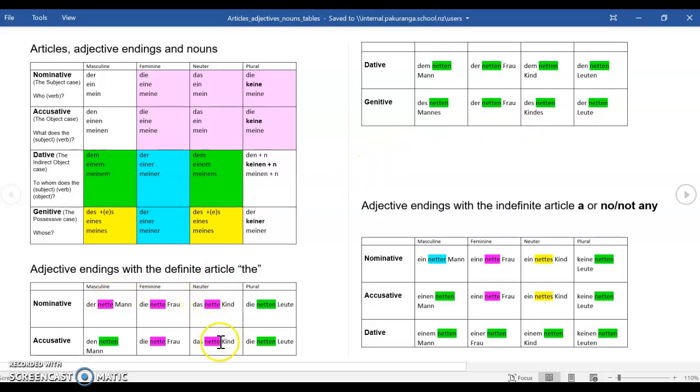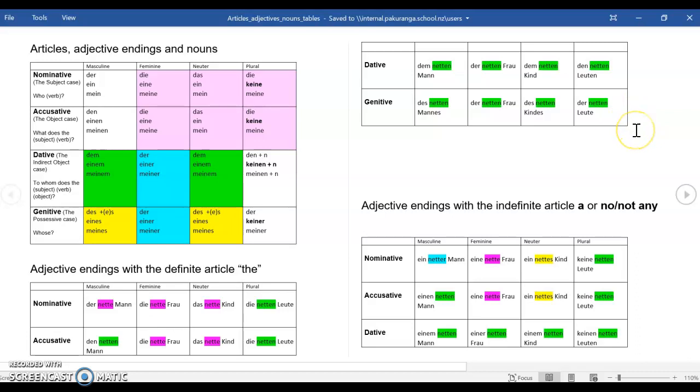So I've color-coded it to show where things correlate. And you can see that these are mainly green en endings. So most of the time, apart from here, you've got en endings.